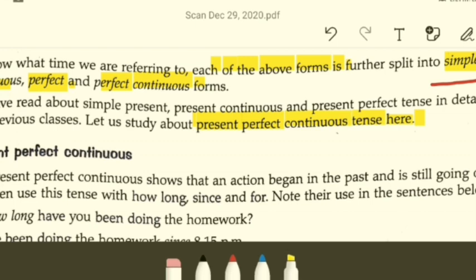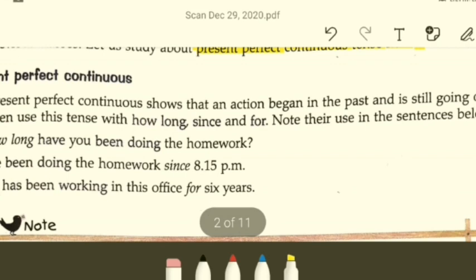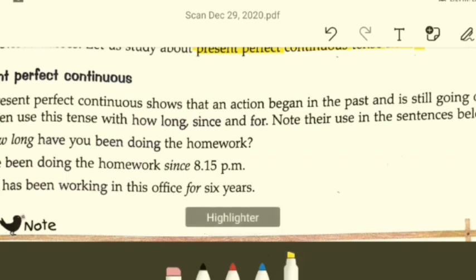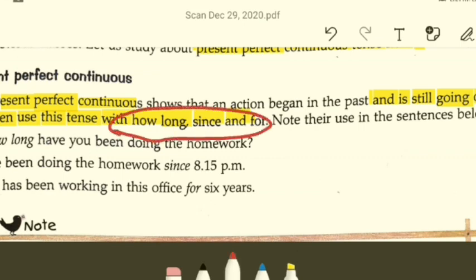Now let's learn what present perfect continuous tense is about. The present perfect continuous shows that an action began in the past and is still going on. We often use this tense with how long, since, and for. Remember these 3 important words with which we use this tense: how long, since, and for.